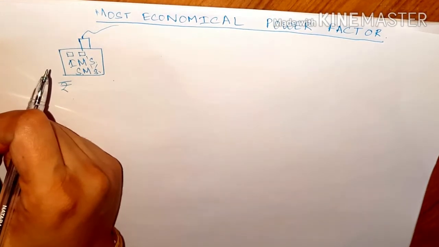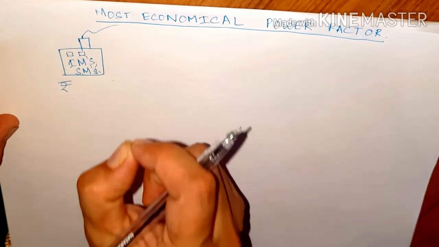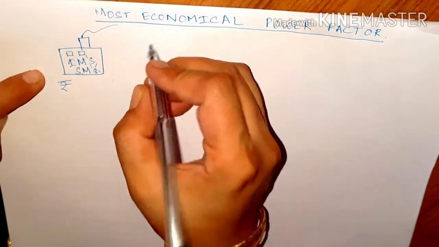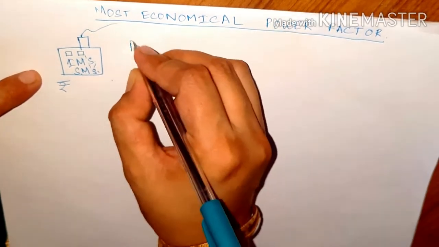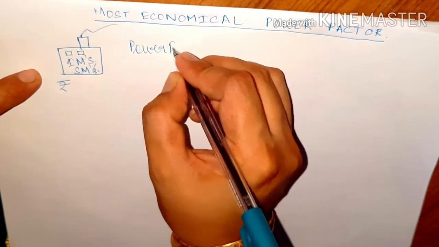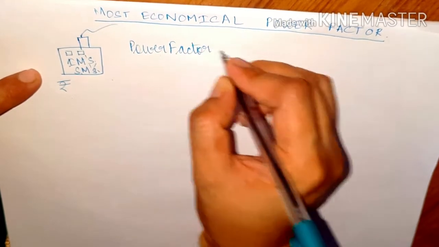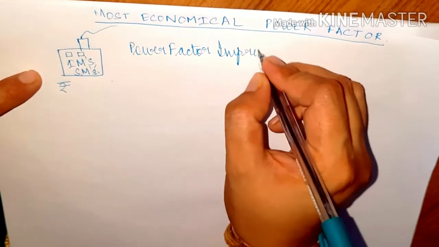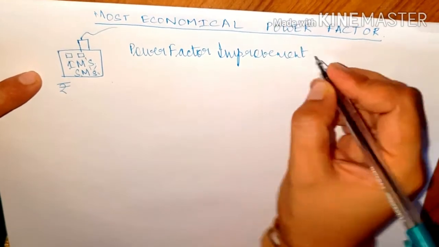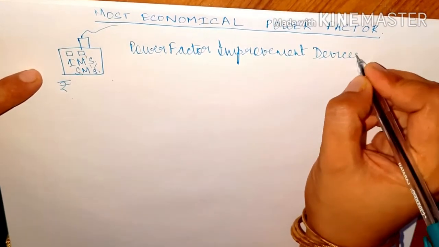So why would they now invest in another kind of device, known as power factor improvement devices? Why would they actually spend money on them?